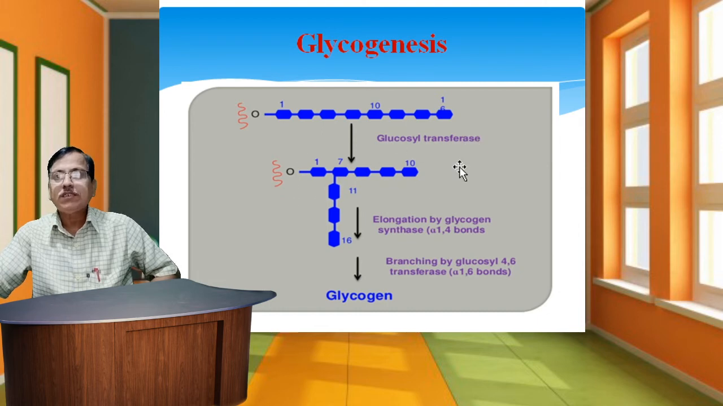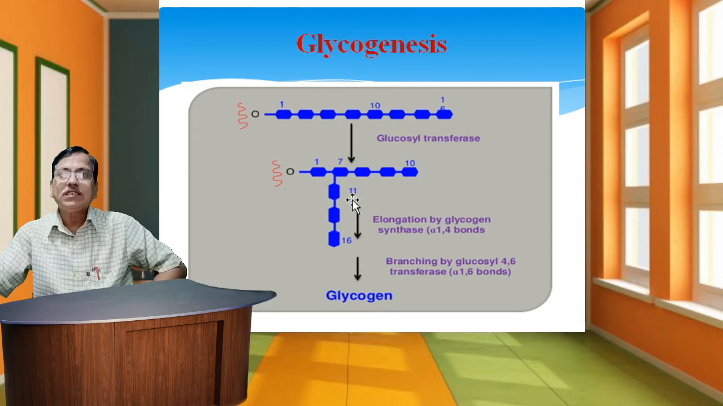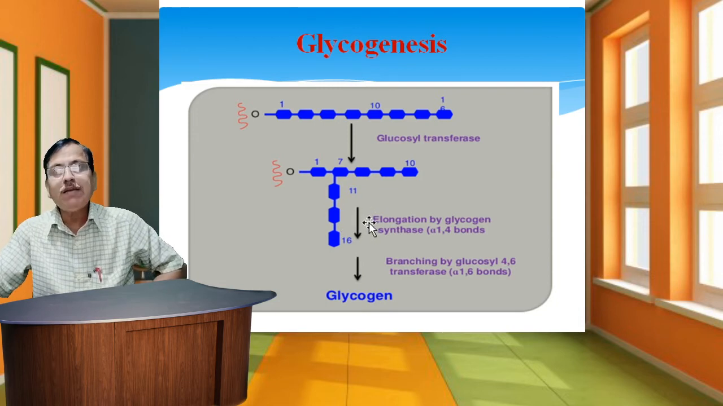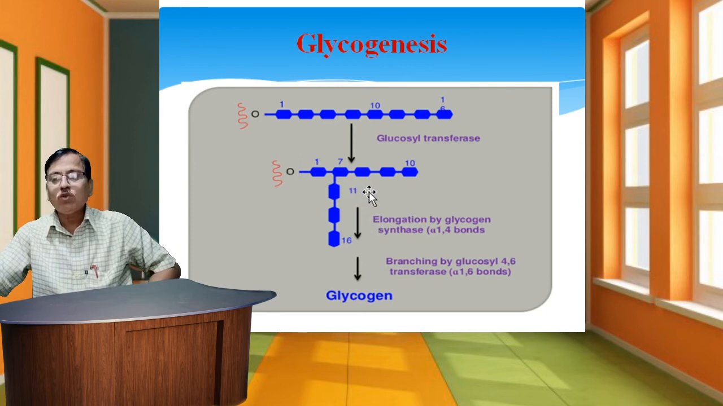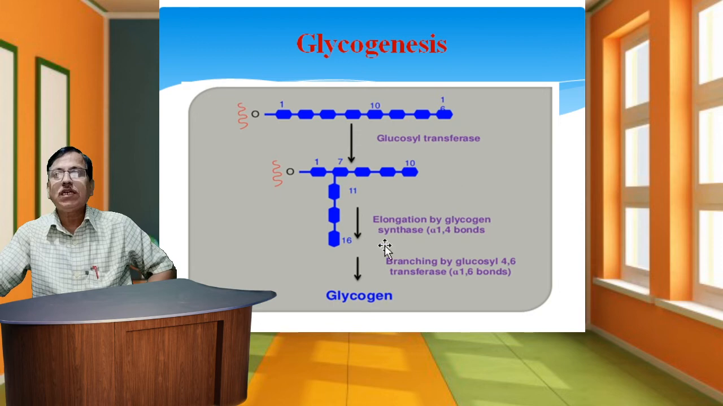Glucosyl transferase is the specific enzyme that catalyzes these reactions. This enzyme transfers glucose from UDP glucose to the non-reducing end of glycogen to form alpha 1,4 linkages. This is the elongation by glycogen synthase, forming alpha 1,4 bonds.